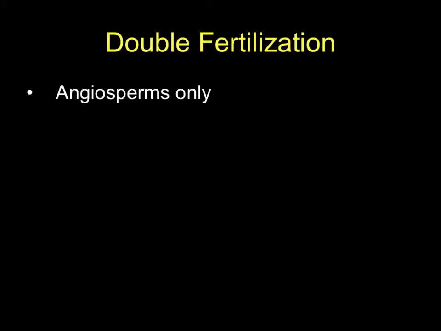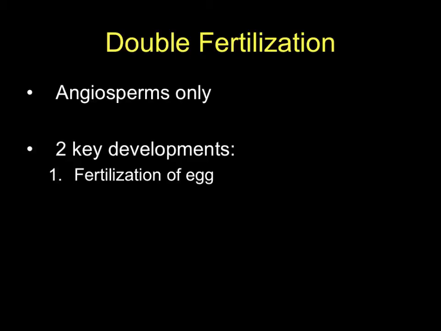Now, double fertilization is the hallmark of the angiosperms as a group of plants. It is something that only the flowering plants do. It's a very, very advanced type of reproduction, and it's one that oftentimes the first time you see it is a little bit overwhelming. Not to scare you, but there's kind of a lot of detail to how this process actually works. So we're going to go ahead and go through it.